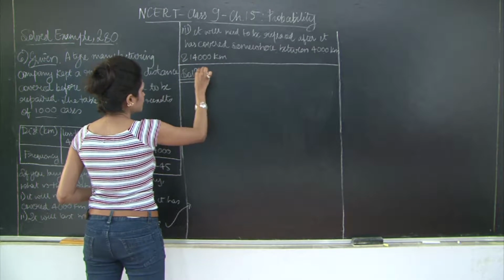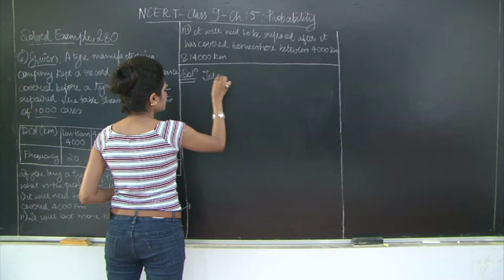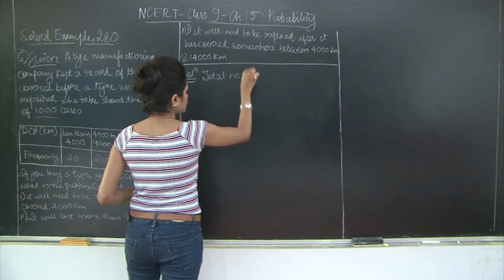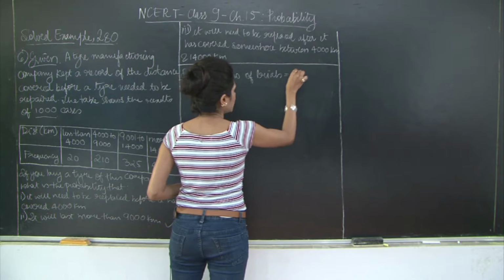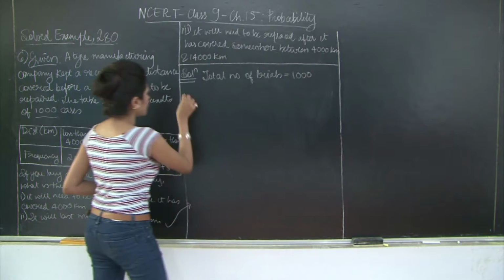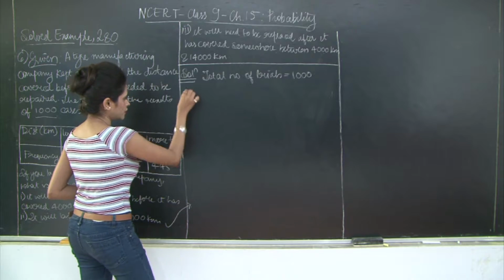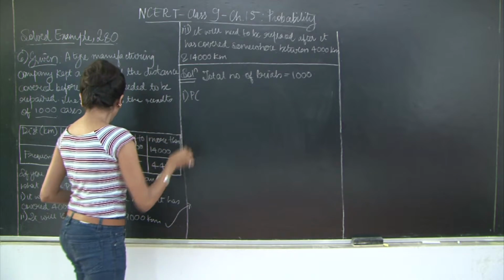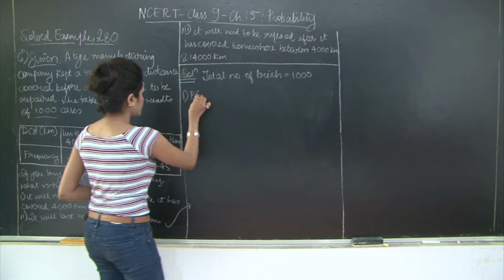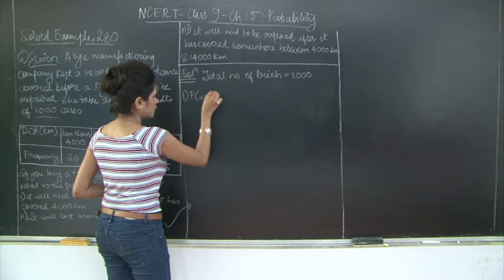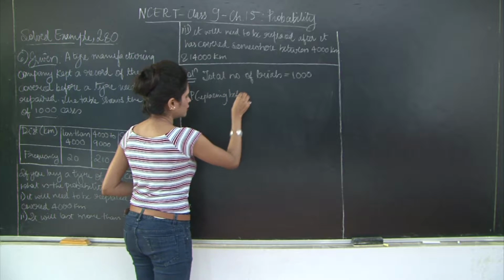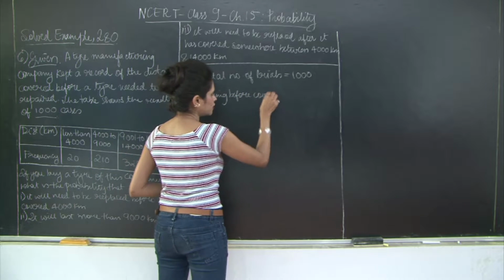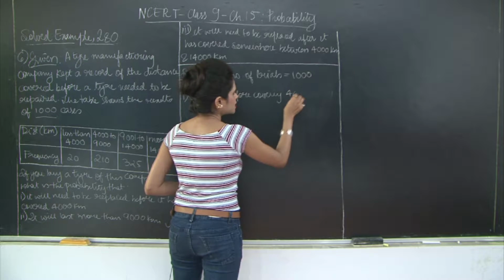So I'll say total number of trials is equal to 1000. Now the first one, probability of replacing before covering 4000 kilometers.